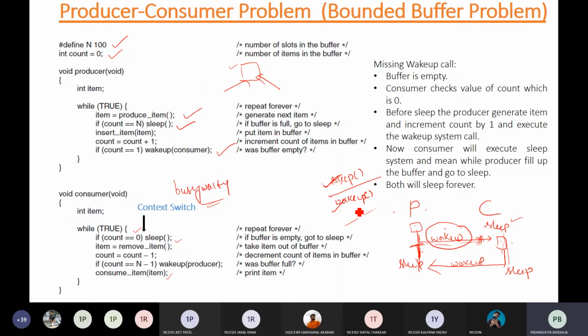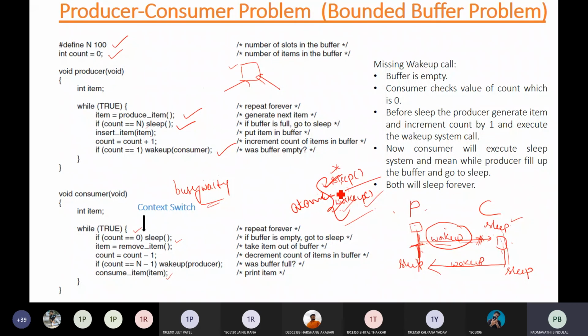Otherwise everything works perfectly. We don't have any problem of critical section issues or race conditions, everything will be avoided, everything will work continuously. But if there is some kind of interrupt before executing the wake up call, and another process gets scheduled and this wake up call is missed, in any case this can be a problem. Now to avoid this they go with another approach where you have operations as atomic in nature. That means if it is executing, it is executing to completion, otherwise it is not executing at all.